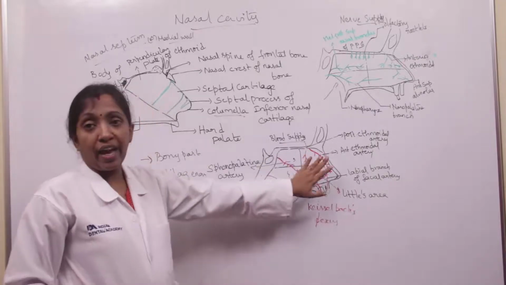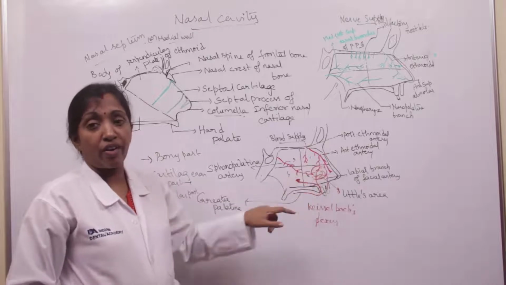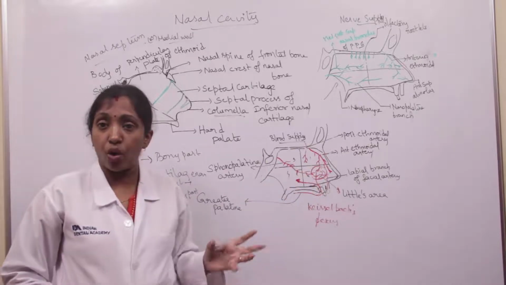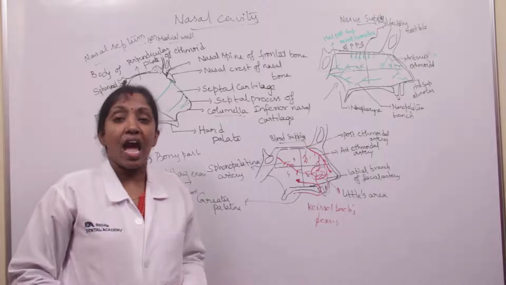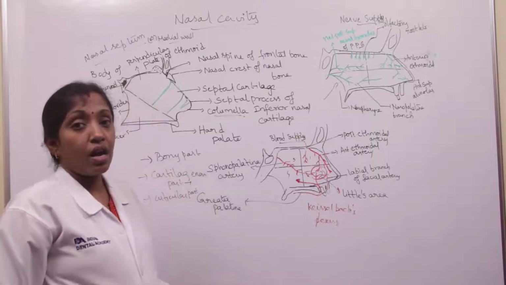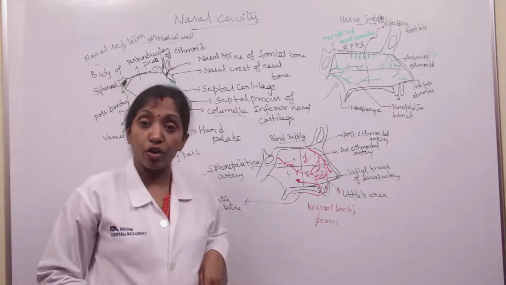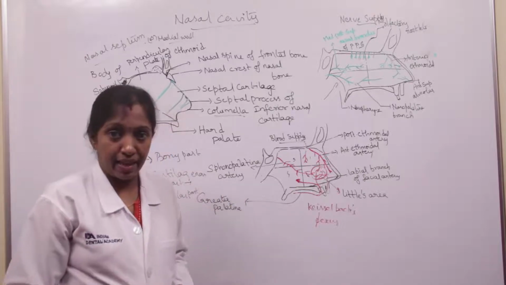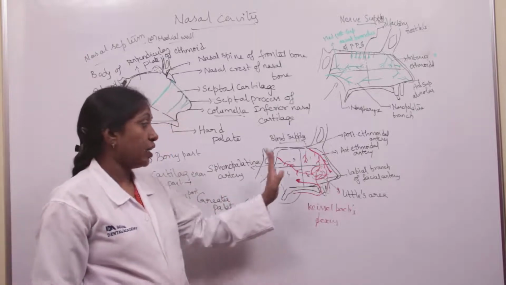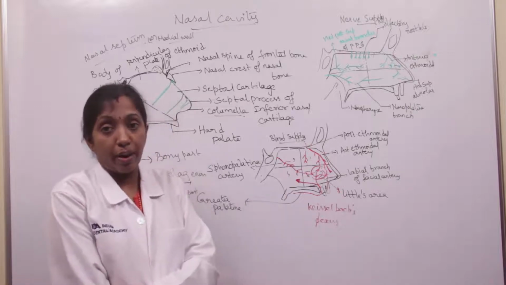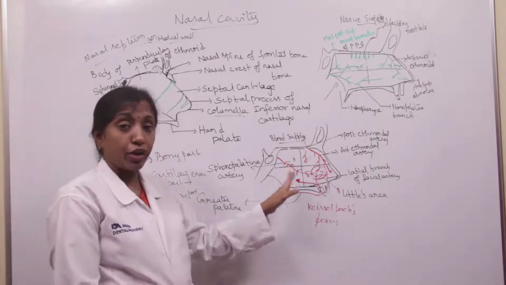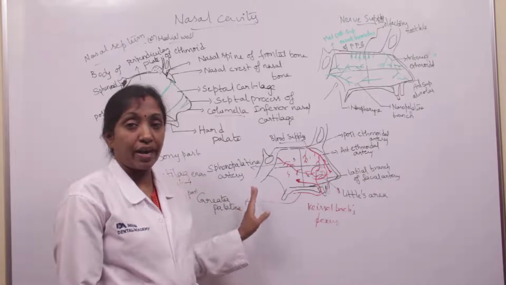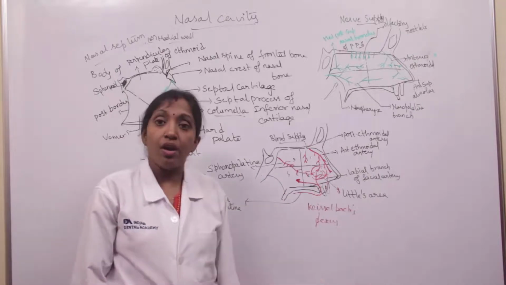At the anteroinferior quadrant, all these arteries form a plexus. We call it Kiesselbach's plexus, and this area is a common site for bleeding of the nose, epistaxis, and we call this area Little's area. The venous drainage is into the facial vein for the anterior part, and into the pterygoid venous plexus for the posterior part.